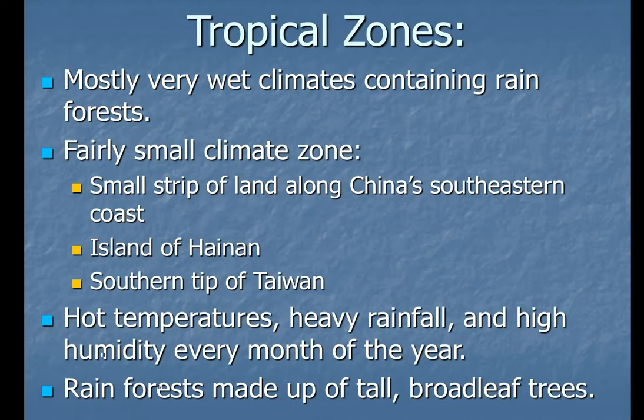Last slide here, tropical zones, mostly very wet climates containing rainforest. It's a fairly small climate zone, a small strip of land along China's southeastern coast. The island of Hainan and the southern tip of Taiwan are tropical. Hot temperatures, heavy rainfall, and high humidity every month of the year. Rainforest made up of tall, broadleaf trees.